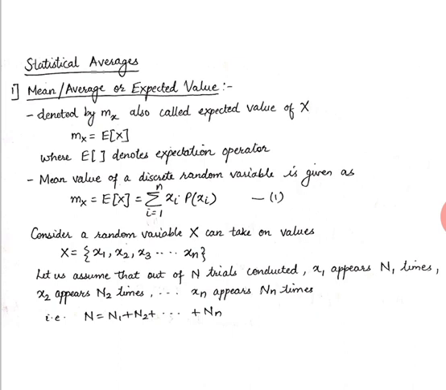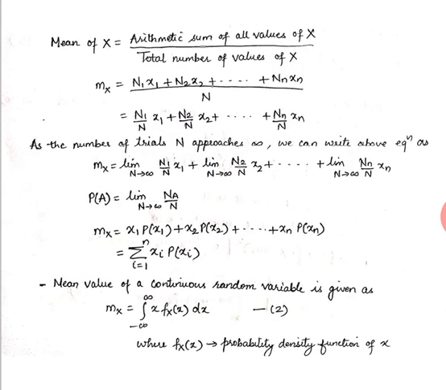So the total number of trials N is the sum of all these numbers, that is n1 plus n2 plus till nn. The mean value of X, the average, we take as the arithmetic sum of all the values of X, how many times they are appearing, divided by the total number of values of X. So mx, the mean of X, will be written as n1 times x1 plus n2 times x2 and so on till nn times xn, divided by the total number of values, which is n1 plus n2 plus n3 plus till nn,